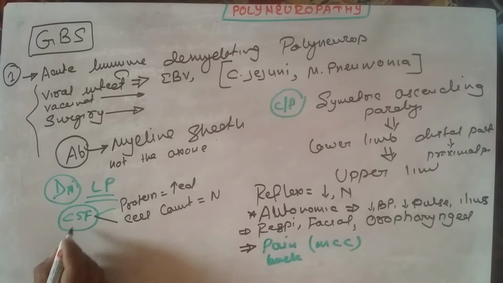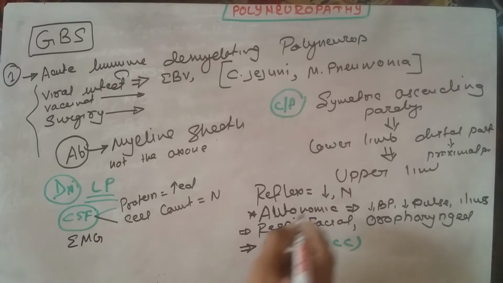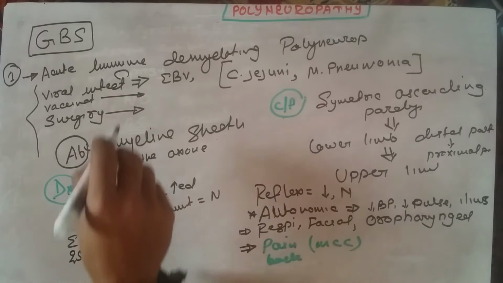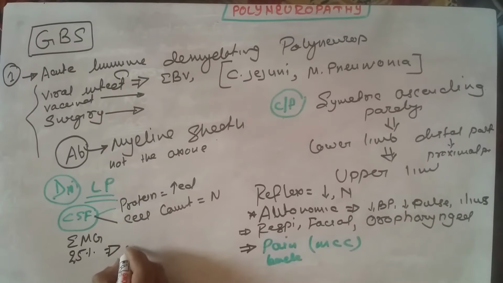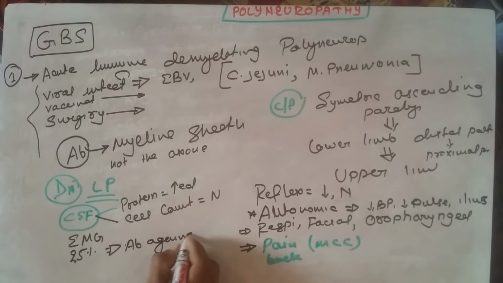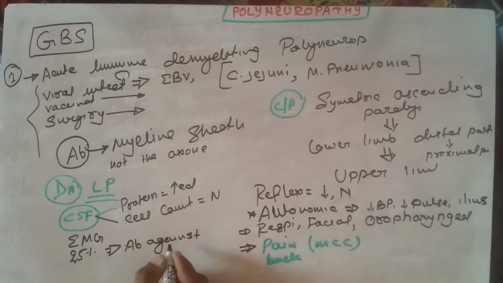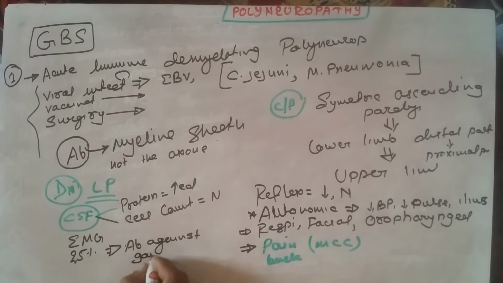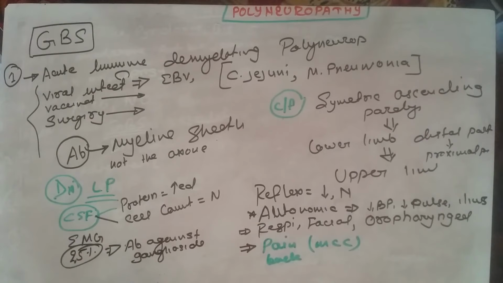The other investigation we will do is electromyography for the motor abnormality, and in 25% of cases we can also see the antibody acting against the myelin sheath, antibody against the gangliocyte, also seen in 25% of cases.